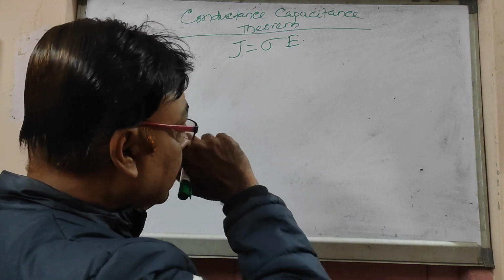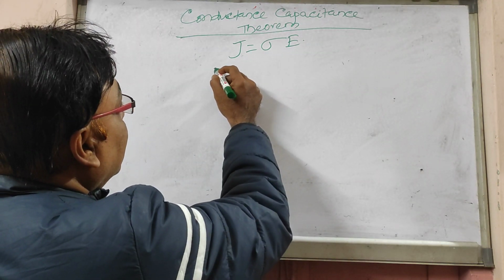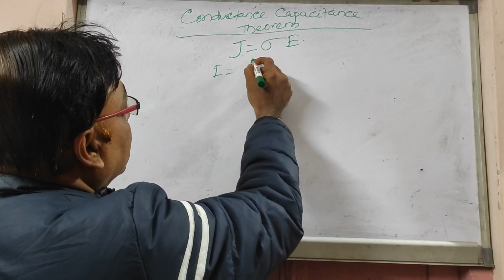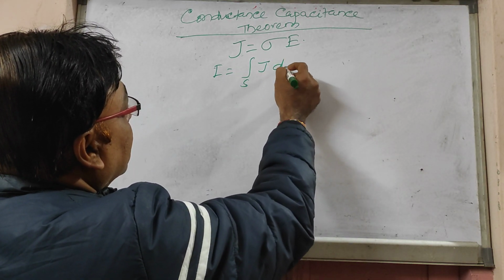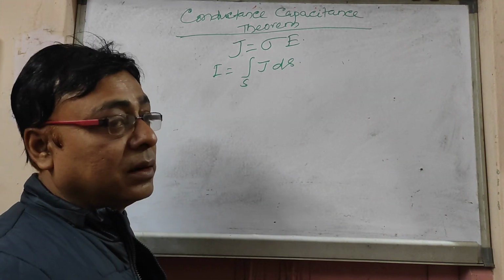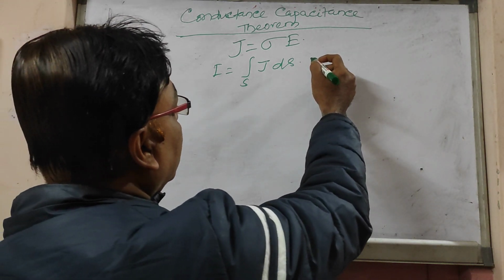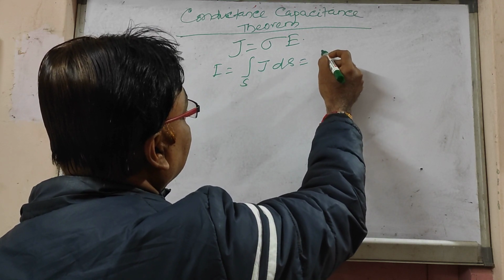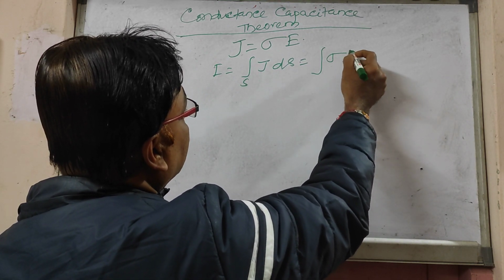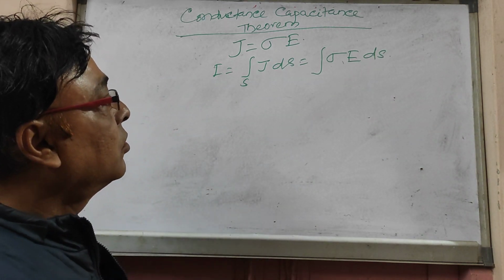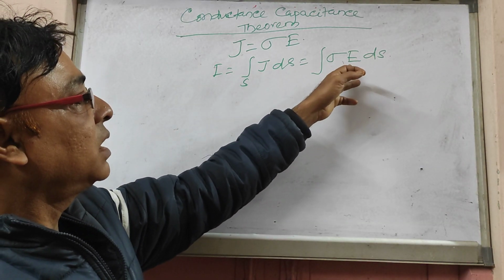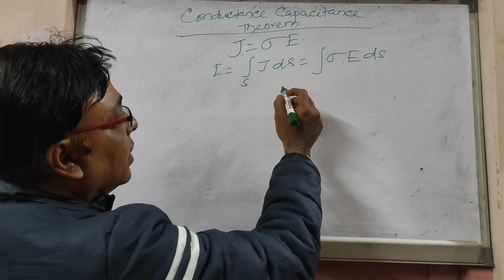Now from this we know that I is equal to the surface integral of J dot ds. Instead of J we can write sigma E dot ds.